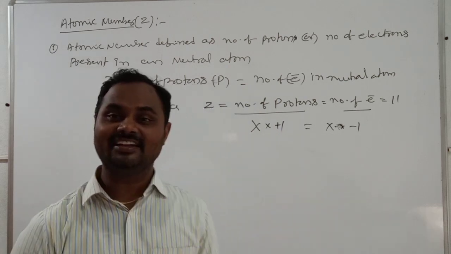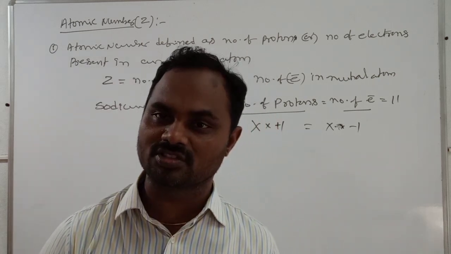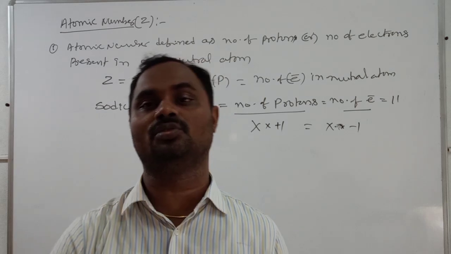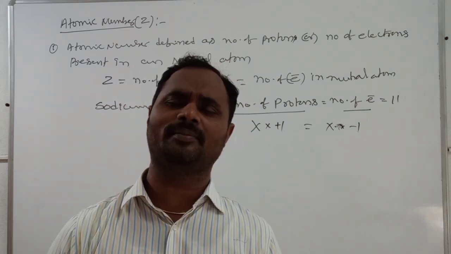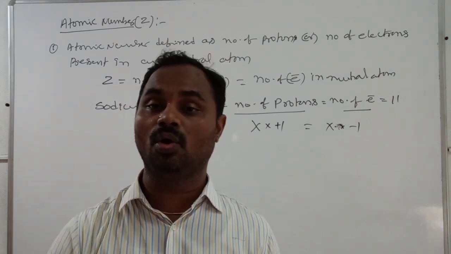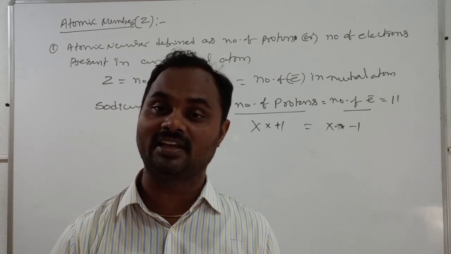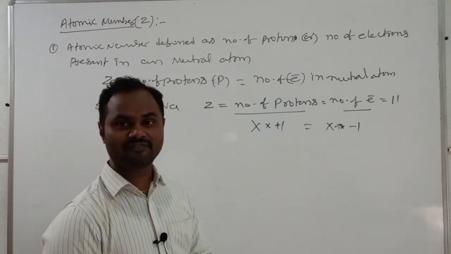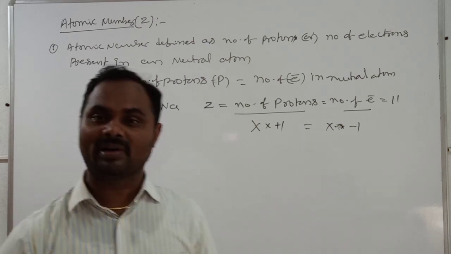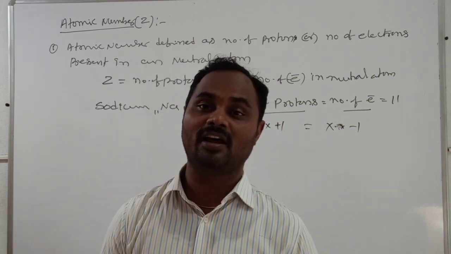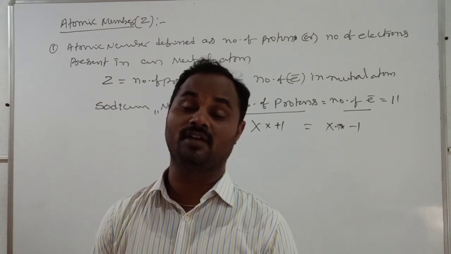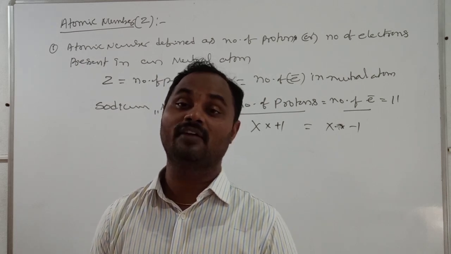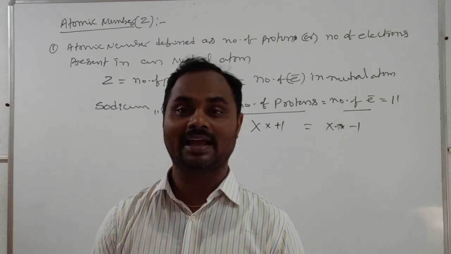The sum of the negative charge equals the sum of the positive charge, then only it becomes neutral. So in any neutral atom the number of protons equals the number of electrons. So atomic number is equal to the number of protons of an atom or the number of electrons of a neutral atom.